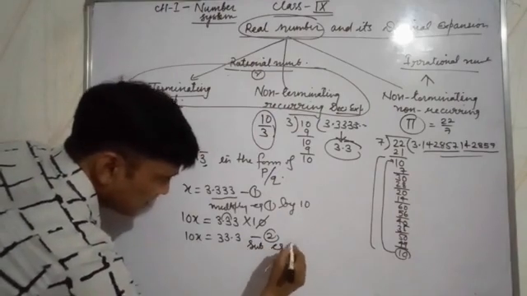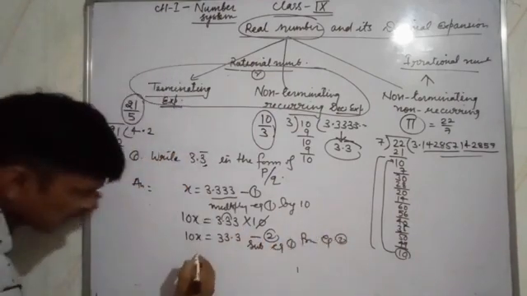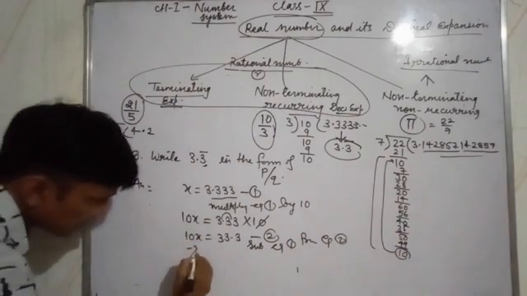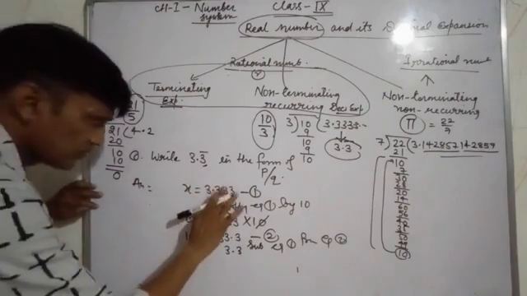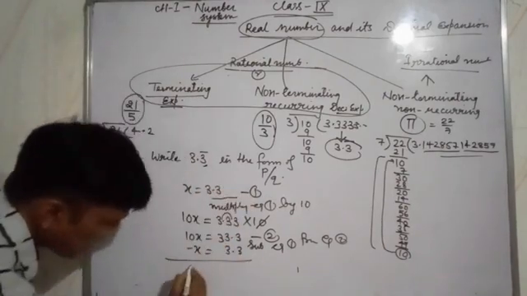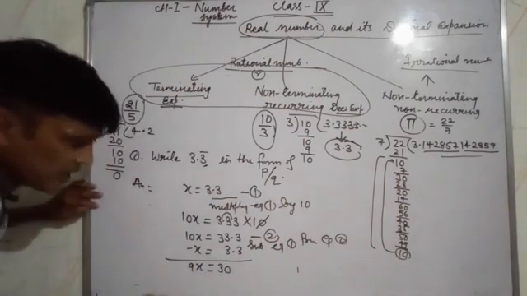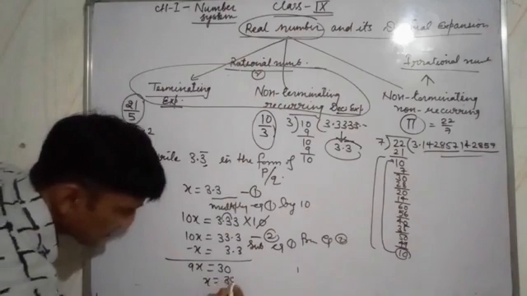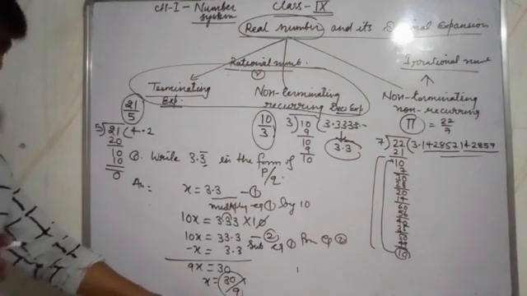Subtract equation 1 from equation 2. See, 10x minus x is equal to 33.3 minus 3.3. Take only 2 digits. Okay, 9x is equal to 30. Okay, x is equal to 30 upon 9. This is in the form of a rational number.